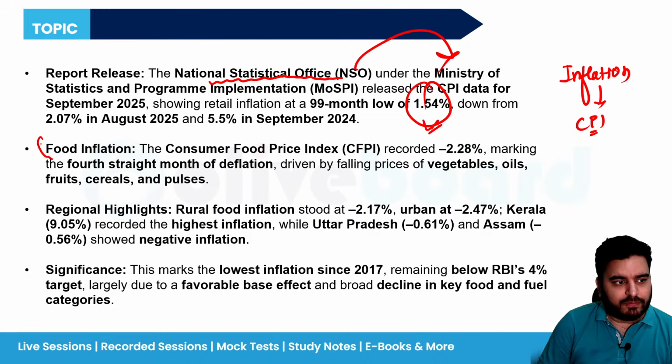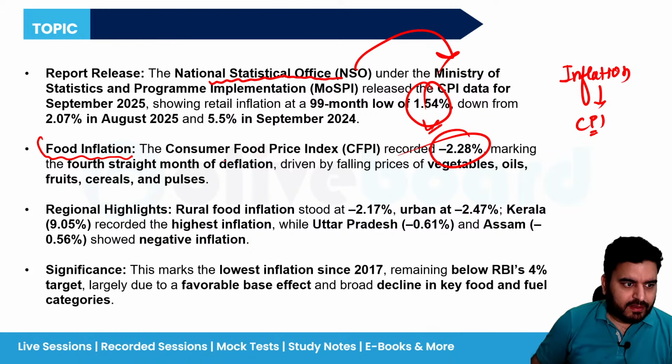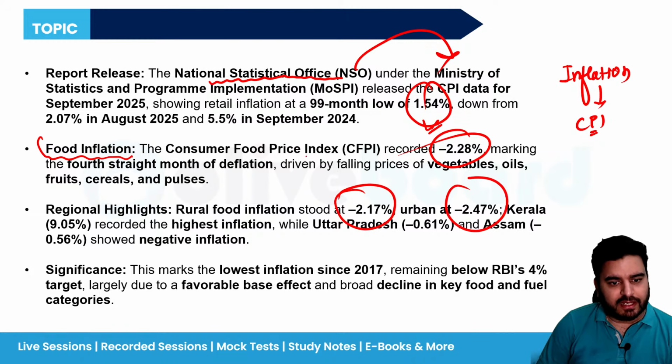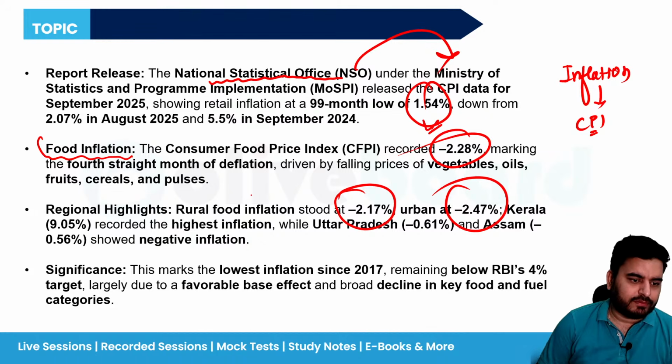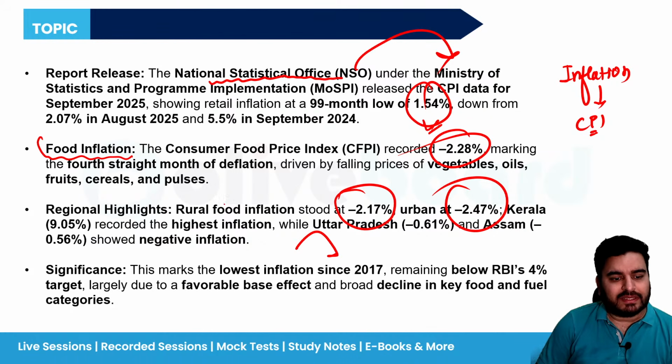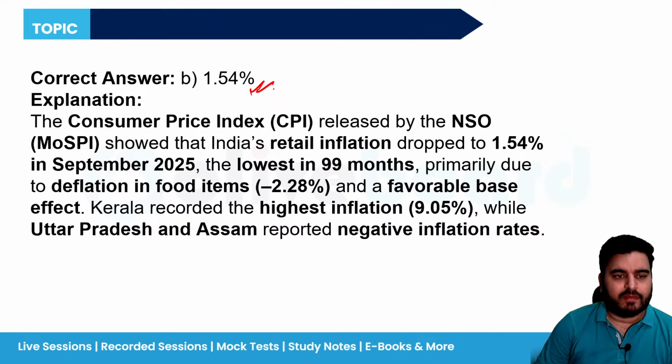Now if we talk about food inflation, it is in the negative zone. Why? Because the prices of vegetable oil, fruit, and so on are decreasing. Got it? And region-wise, even in rural areas it is minus, and in urban areas it is also in the minus zone. And this is the lowest inflation since 2017. Got it? So please remember the consumer price index.